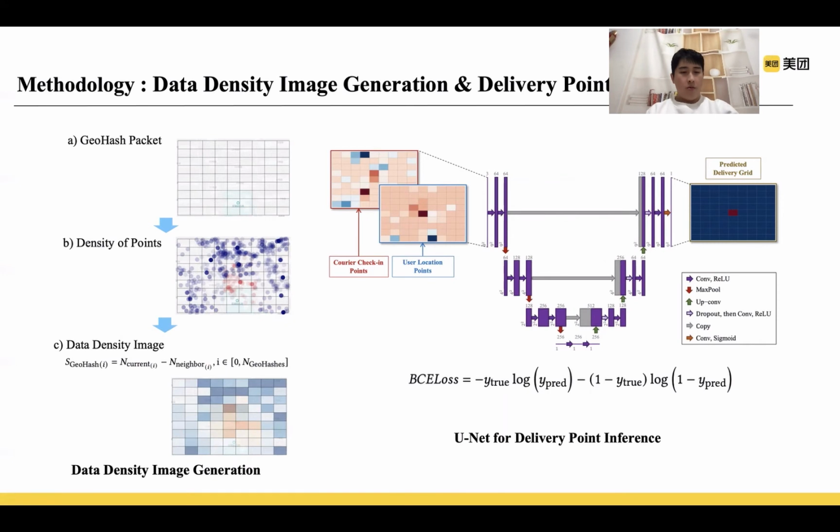The blue points represent negative signals, and the red points represent positive signals. Couriers' check-in points and user location points are processed into data density images, respectively. Then we feed the data density images to a UNet model to predict the real coordinates of POIs.